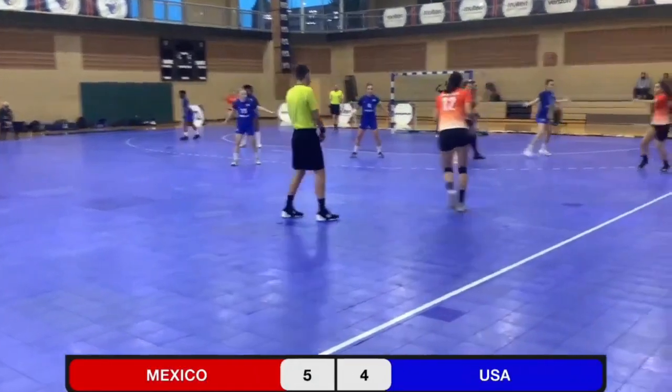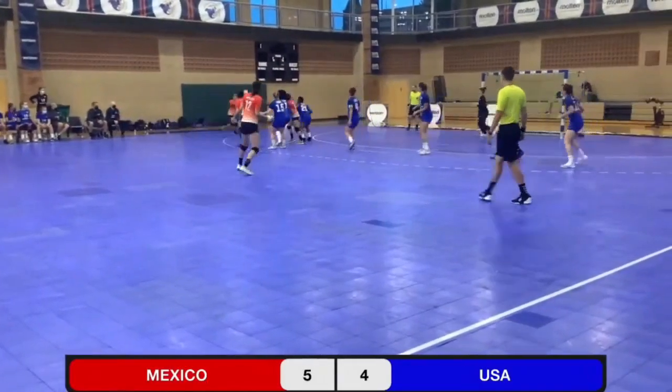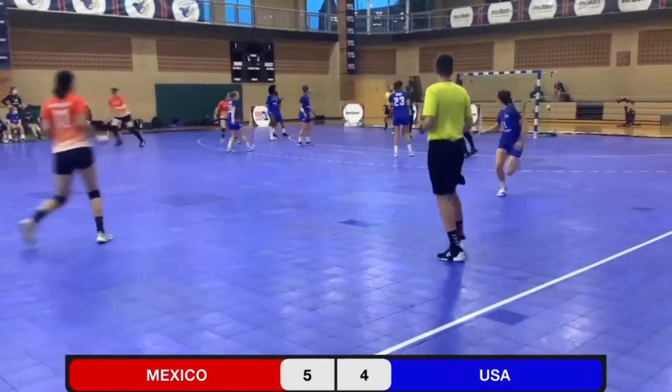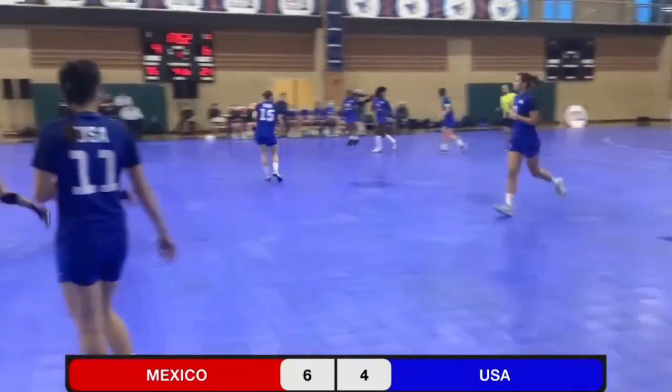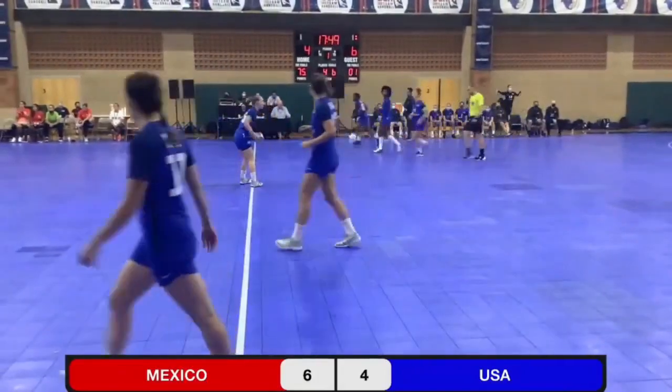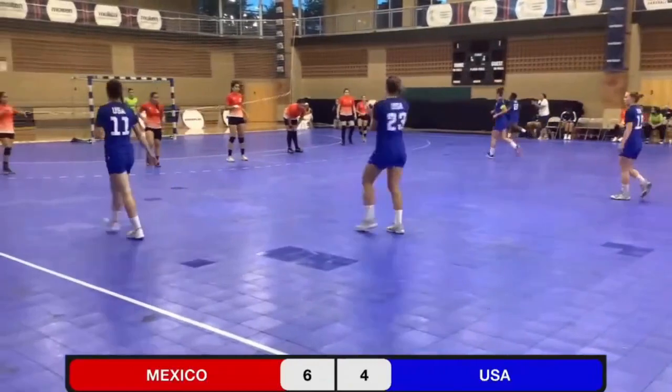Both sides have been taking their time on offense, feeling things out before they get rolling. Number 5 with the lob shot for Mexico. That's Ana Hernandez with the score, making it 6-4.